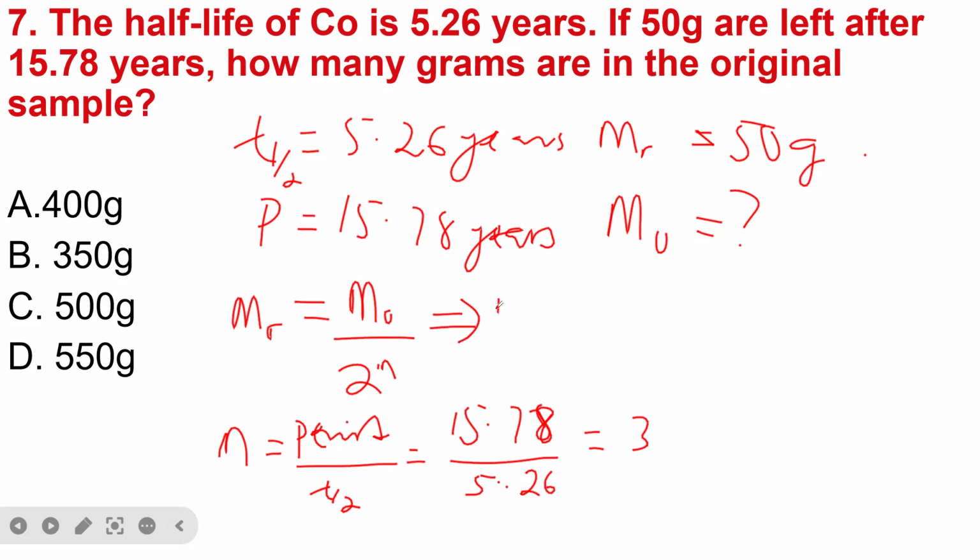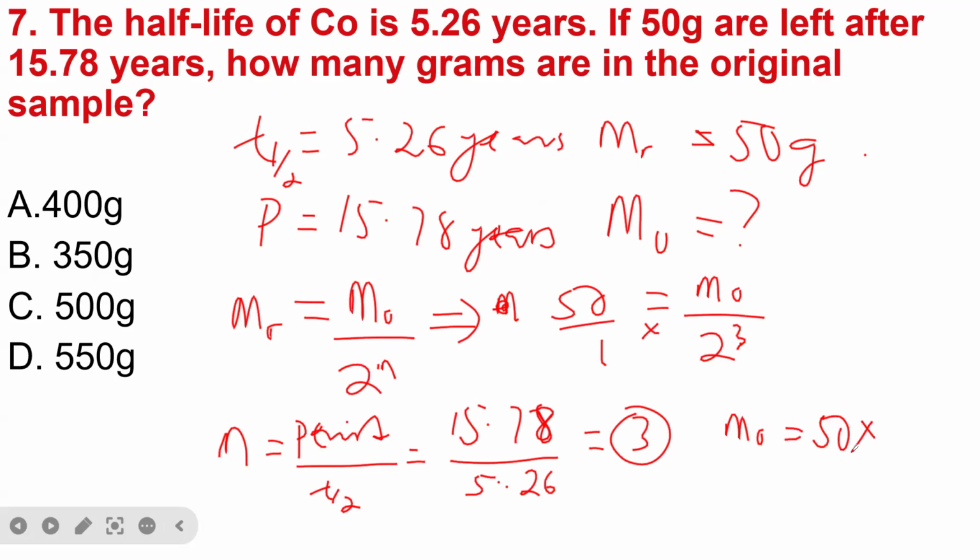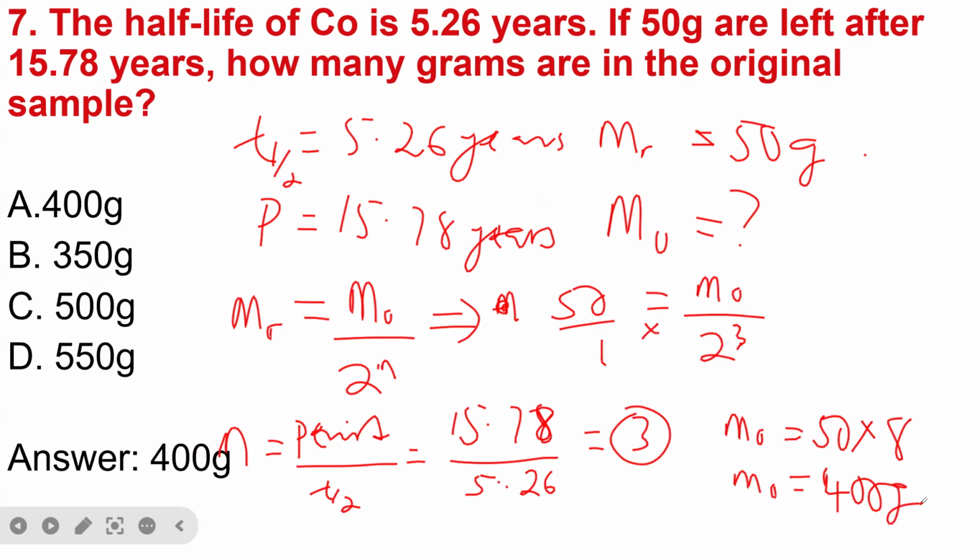So it's here for us to calculate the original mass. We already know that the mass remaining is 50 grams. Then it's equal to original mass divided by 2 power n, and our n is equal to 3. So we are now going to say 2 power 3. We cross multiply, then we have original mass is equal to 50 times 8. So this will give us original mass is equal to 400 grams. It means that the answer is A, 400 grams.